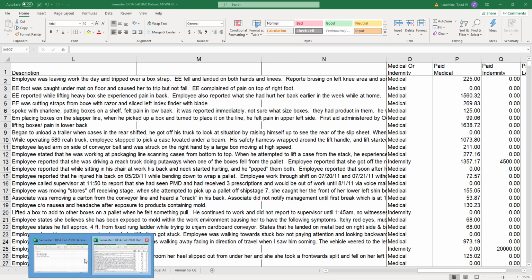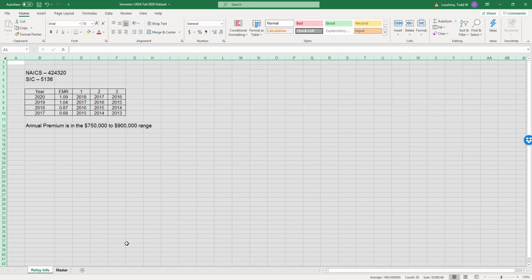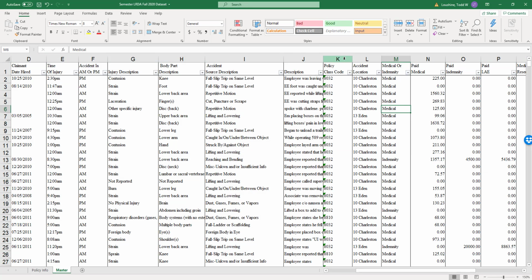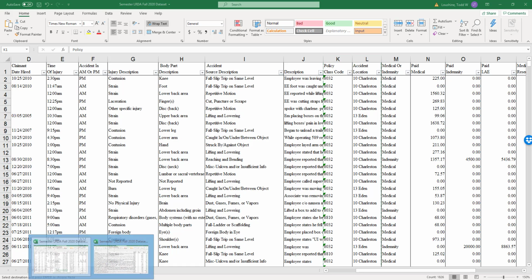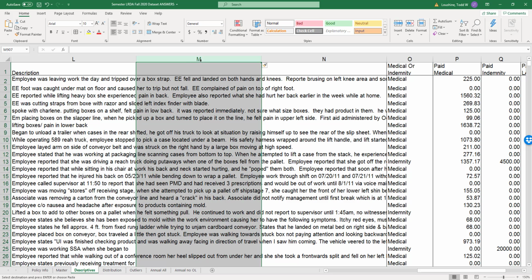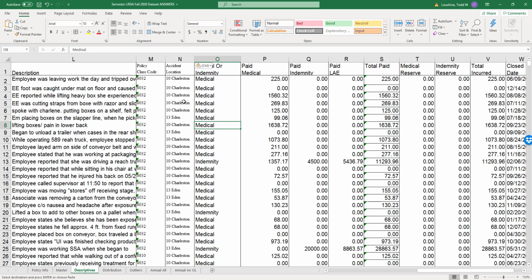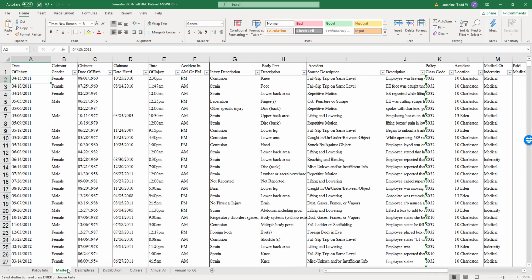I'm going to go back to here, go to the master, and I'm going to simply just highlight K and L here, copy, so it's the entire thing, it's got the shimmer going, and come back over here, highlight both M and N, paste. I've got it. So M and N,